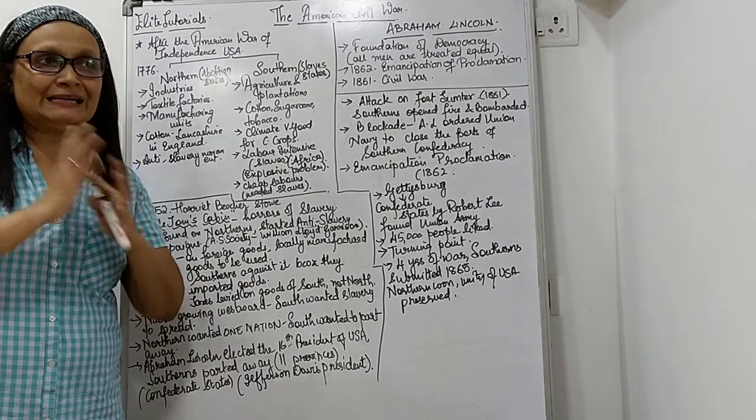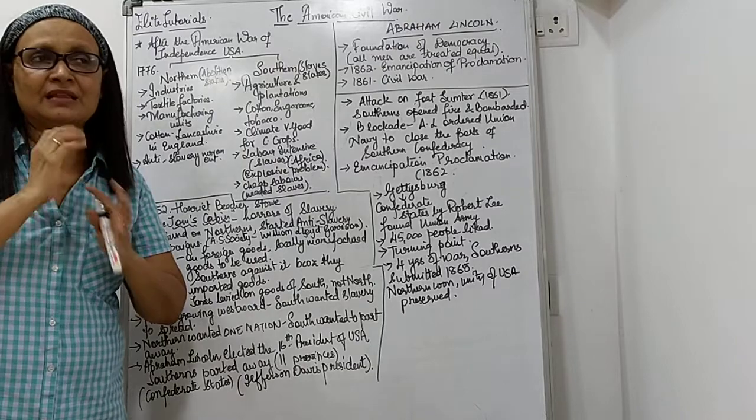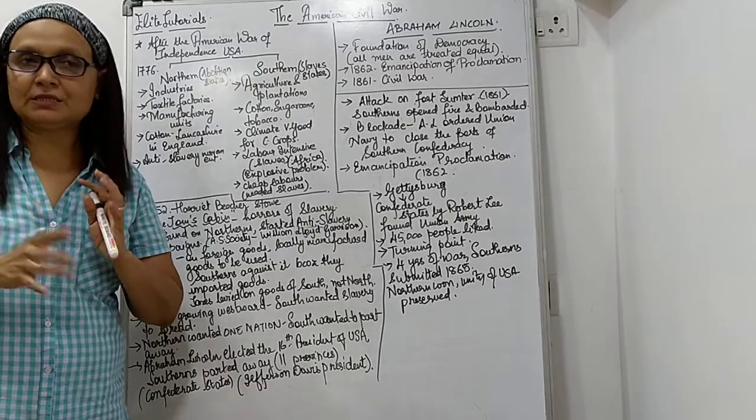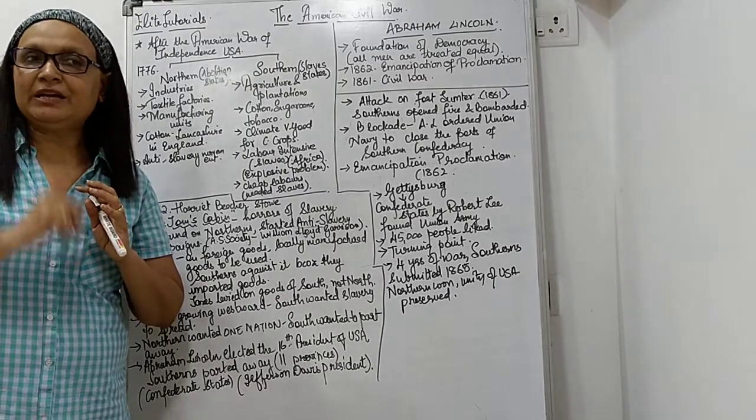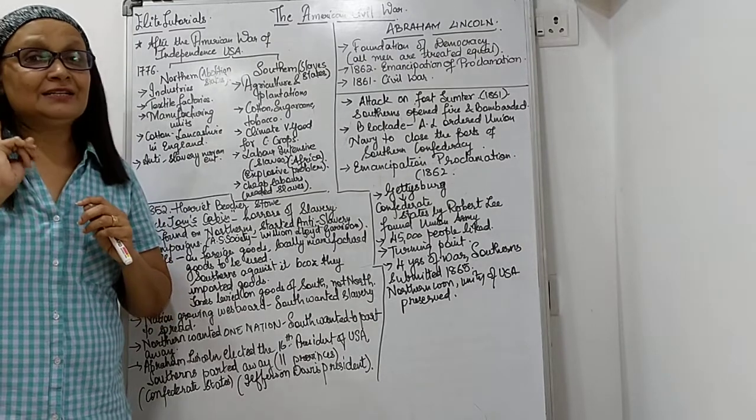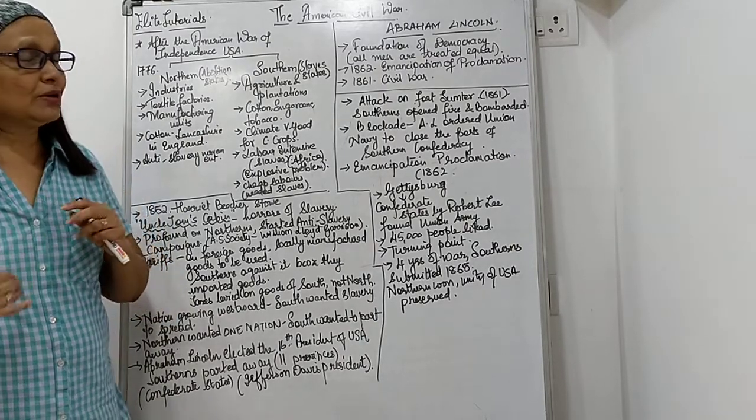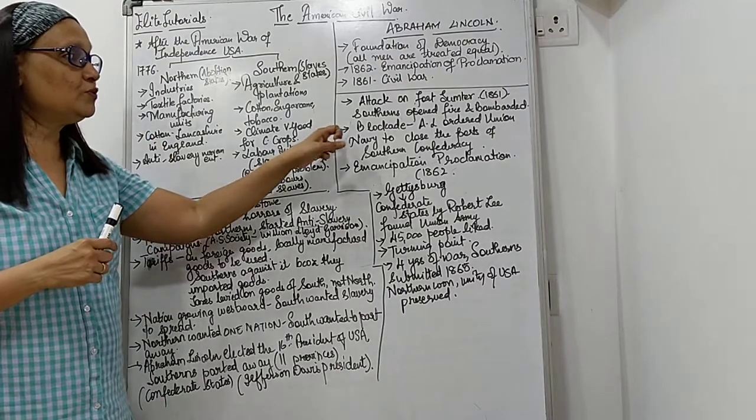So if you go and attack without any reason, the Southerners were attacking different places. Northerners were ready with the army to teach them a lesson. And the Southerners had to retreat back. They had to come back. Next one, what he did was he did a blockade.